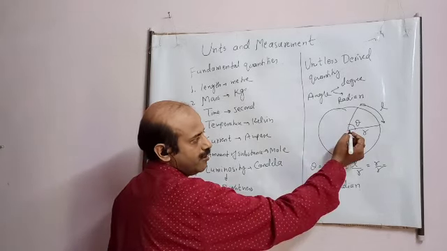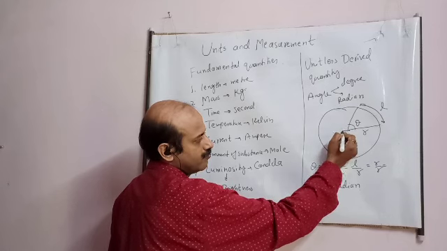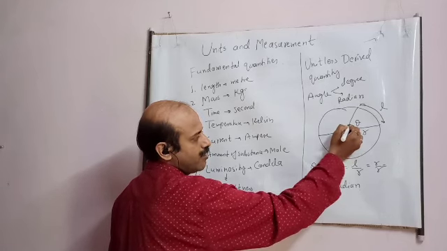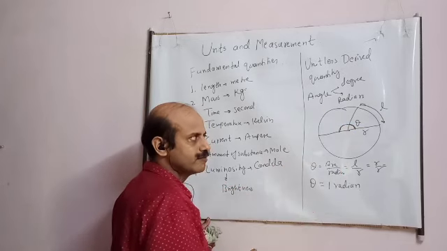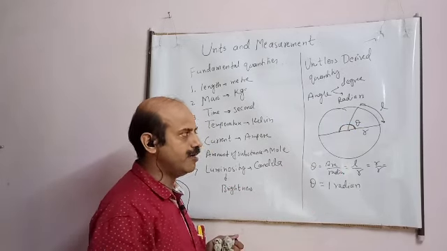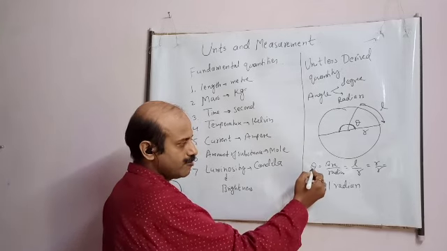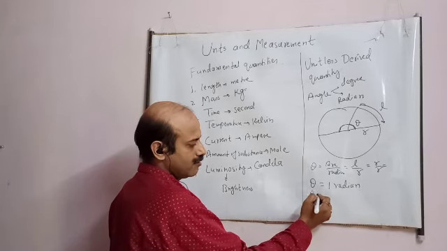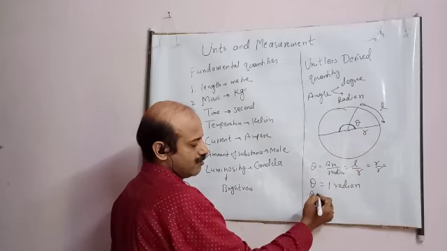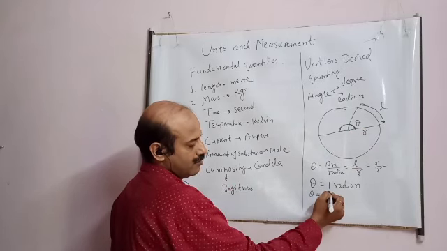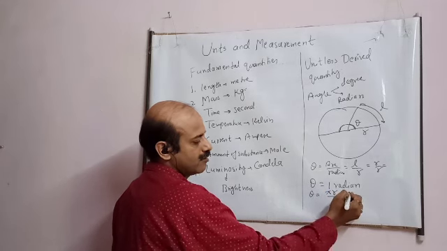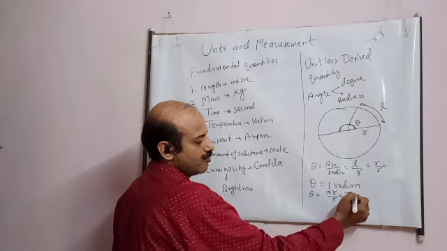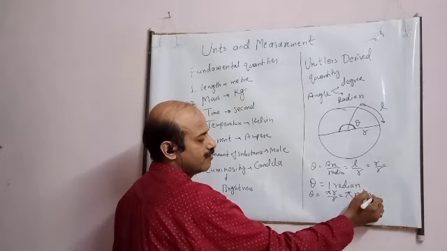Now, student, if you take this angle, all of you know it is 180 degree, and in terms of this formula, if I say length of the arc, so semicircle upon radius, so theta is pi radian.